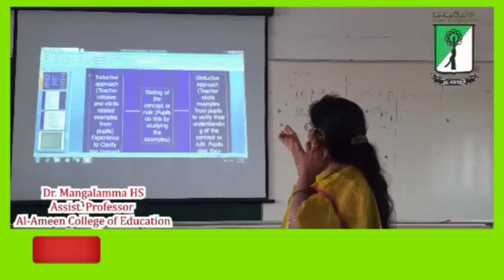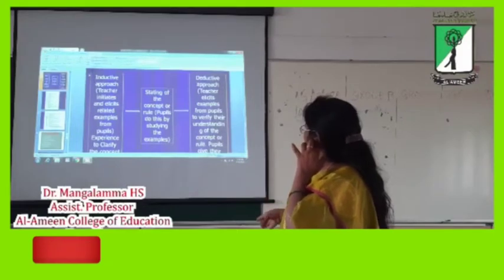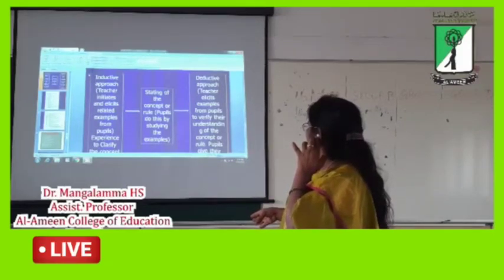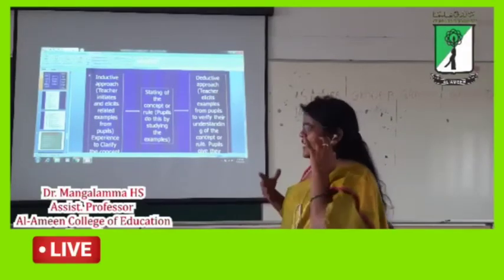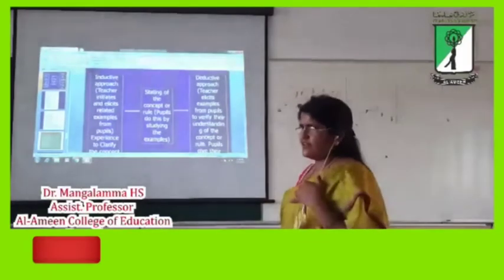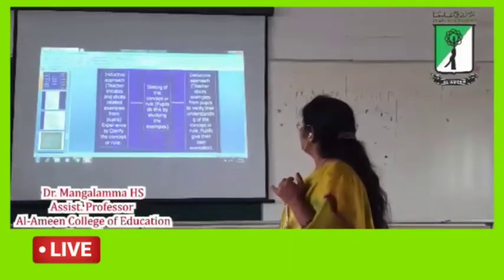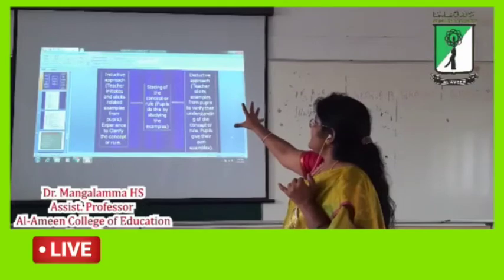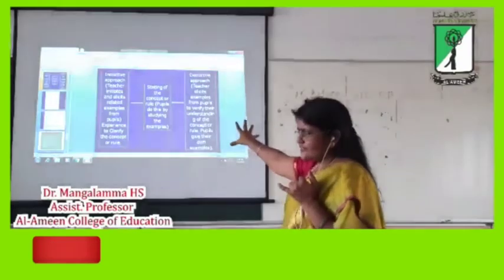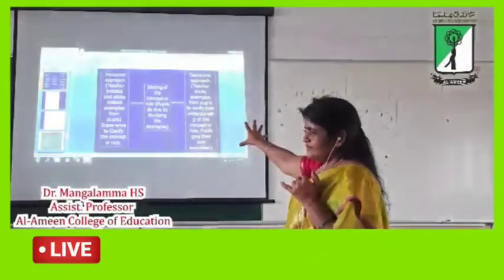Teacher elicits the example from the people to verify their understanding of the concept or the rule. People give their own experience and own examples. So you can clarify with this slide. Got it?